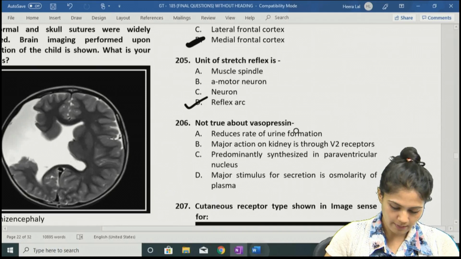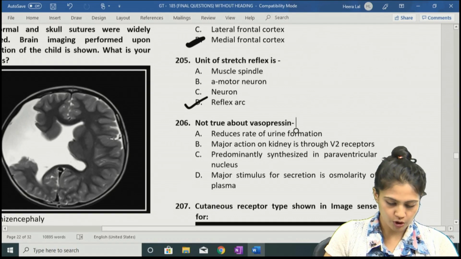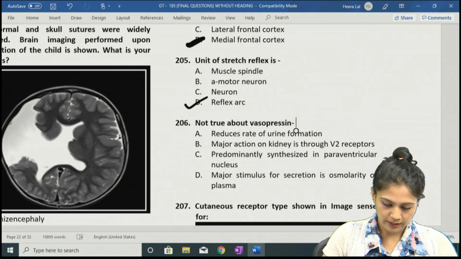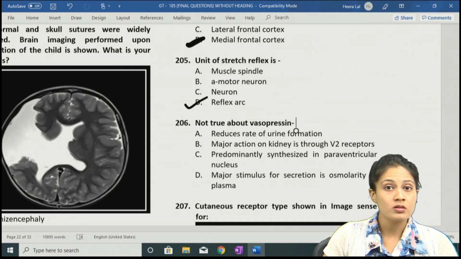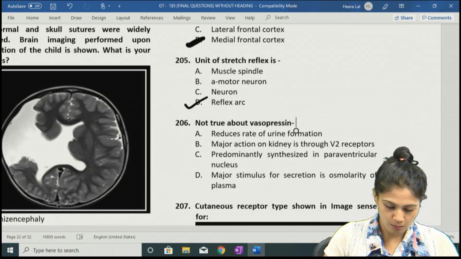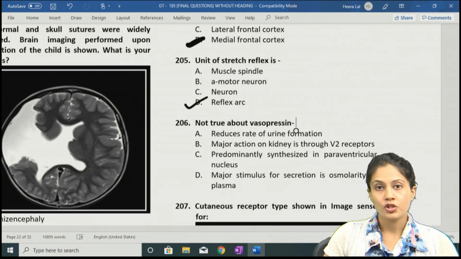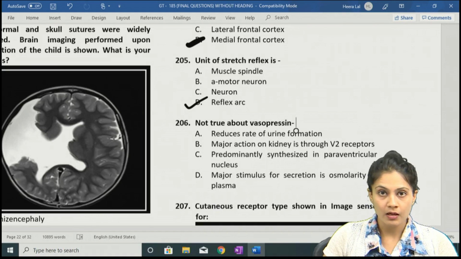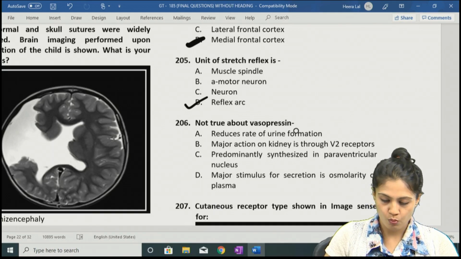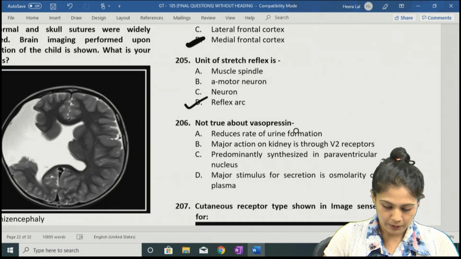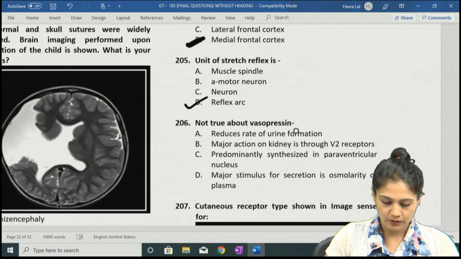So let's come back to the question: what is not true about vasopressin? It reduces the rate of urine formation. Yes, because concentrated urine is formed. Major action is on the kidney through the V2 receptor. Yes, just now we saw that by increasing cyclic AMP, it will absorb more and more water via aquaporin 2, right?